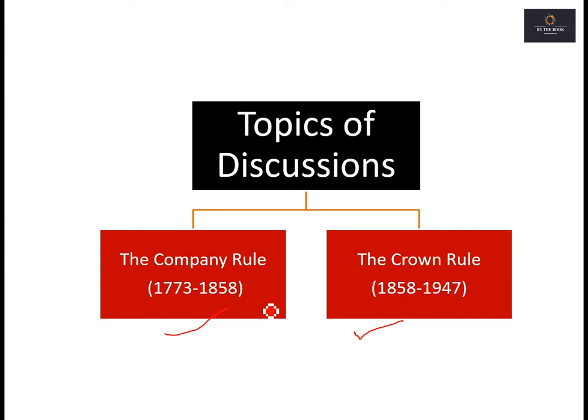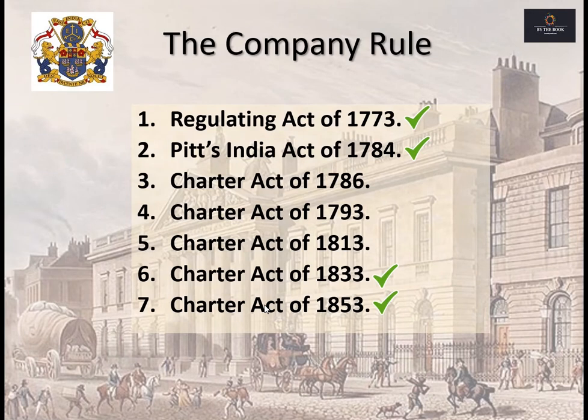See, let us first quickly see the acts passed under the East India Company rule. Let us just go through it once. These are the 7 acts which were passed in the time frame of the East India Company. These were the Regulating Act of 1773, Pitt's India Act of 1784, Charter Act of 1786, Charter Act of 1793, Charter Act of 1813, Charter Act of 1833 and Charter Act of 1853.